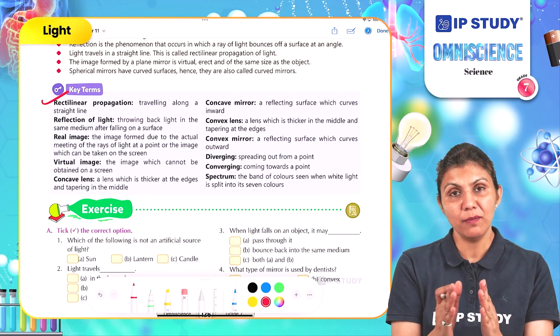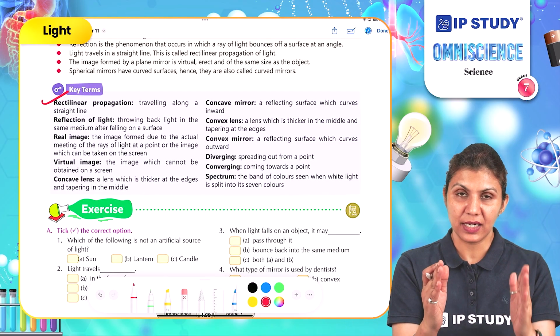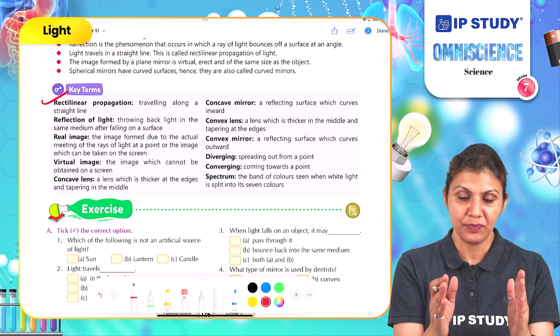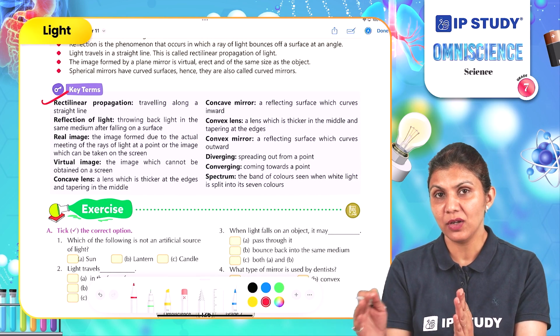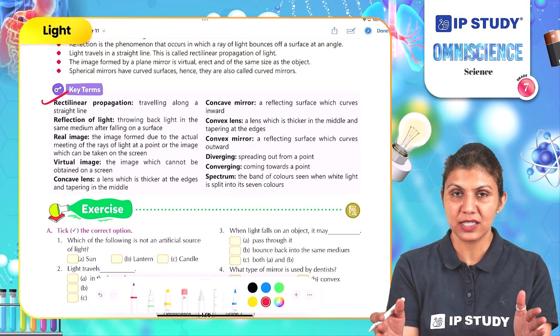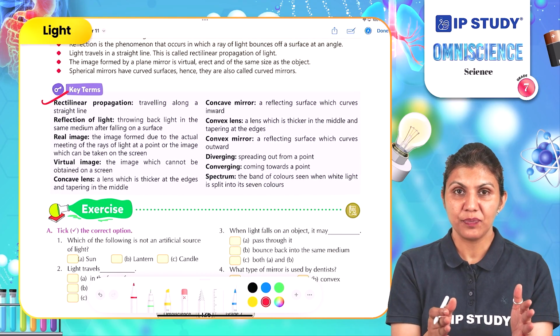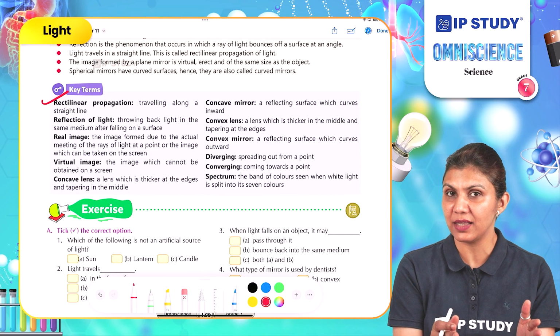It will be formed at the same distance from the mirror, meaning the distance of the image from the mirror is the same as the distance of the object from the mirror, on the other side in the virtual world of the mirror.